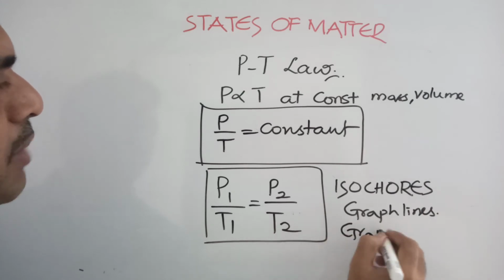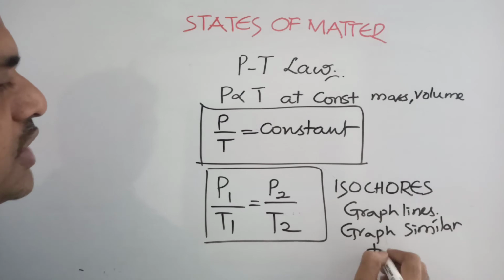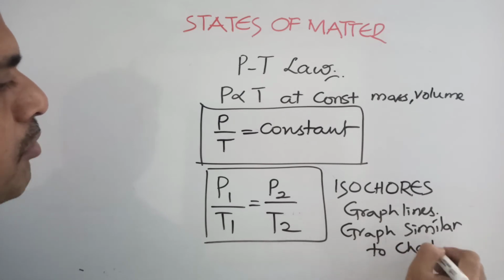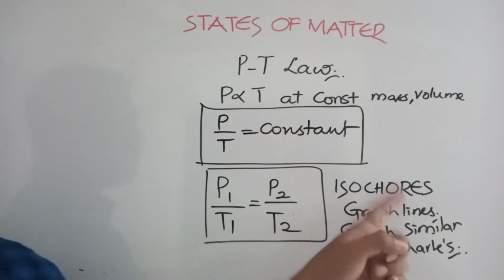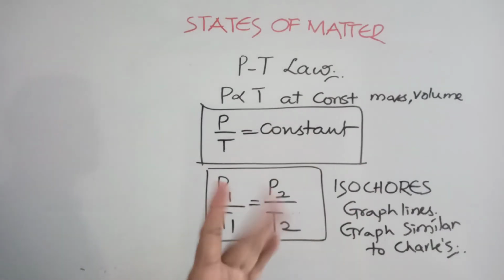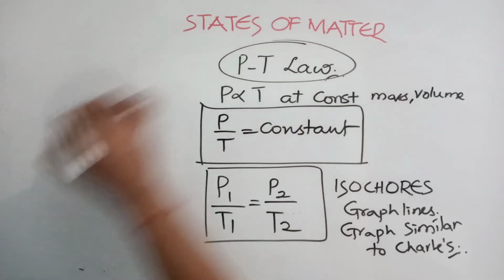Graph similar to Charles law. I am not repeating the same. Graph lines are very similar to Charles law because it is a direct relation, and the graph lines are called isochores. P1 by T1 is equal to P2 by T2, or P by T is equal to constant. Gay-Lussac's pressure temperature law you can say, but you remember like this, it is enough.